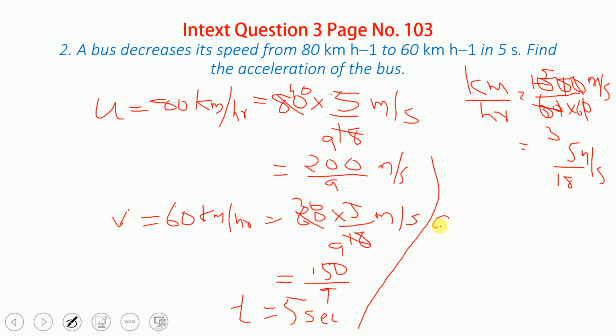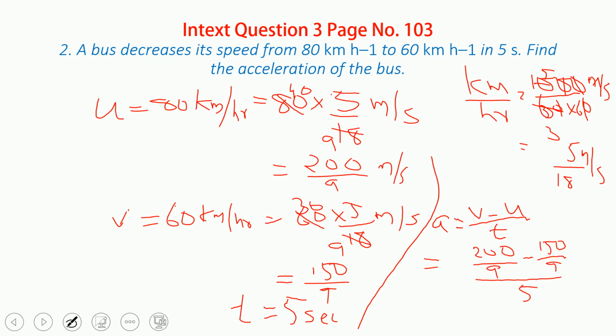Now here it is acceleration. You know the formula of acceleration: acceleration A is equal to V minus U upon T. So which is equal to, what is V? V is 200 upon 9 minus 150 upon 9, upon 5.